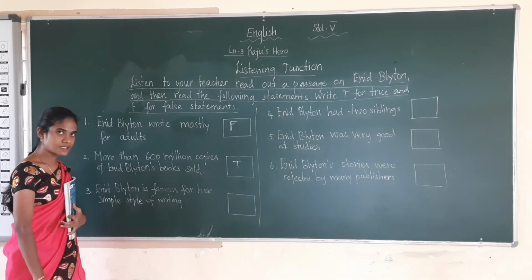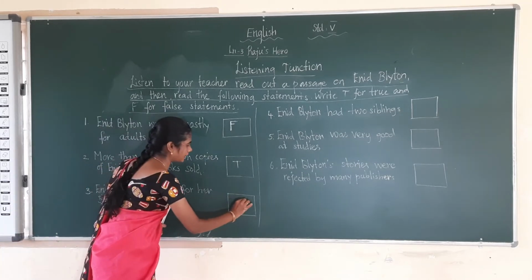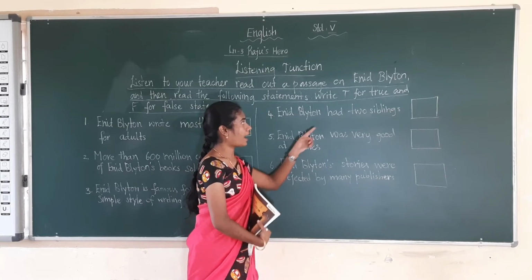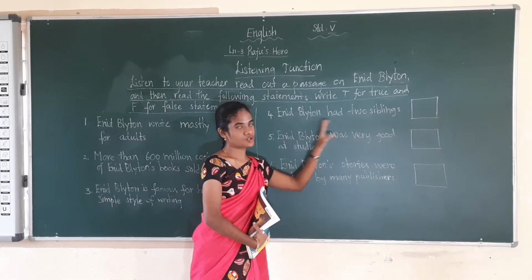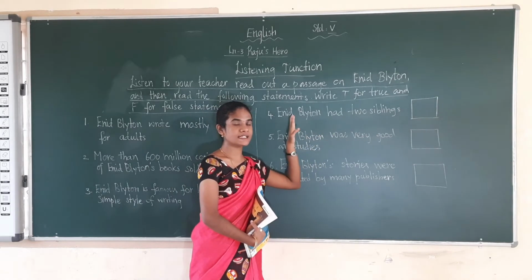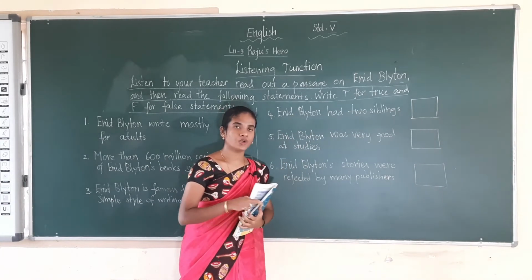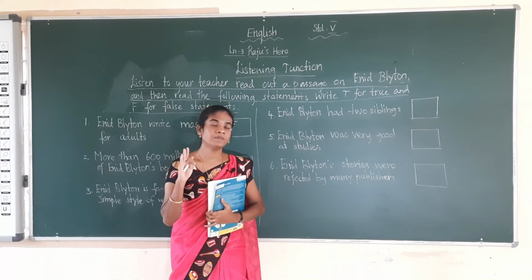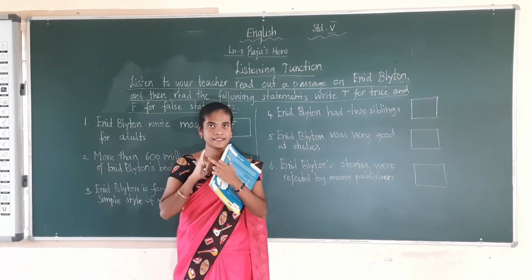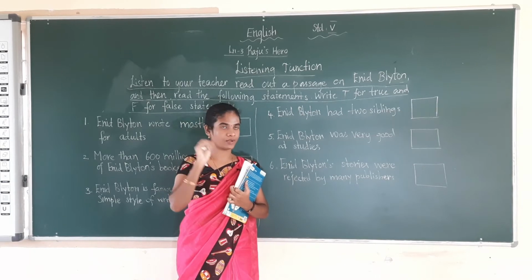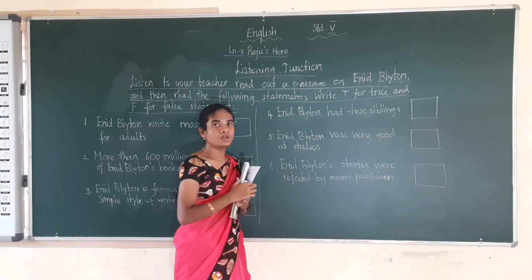So the statement is true. So it's a T. The next one, Enid Blyton had two siblings. So the statement is true only. So she is eldest among the three siblings. So totally there are three children in that family. She is the first child. So after that, how many are there? Two are there. Okay. So the statement is true only.